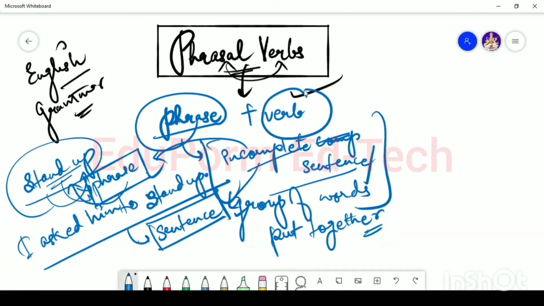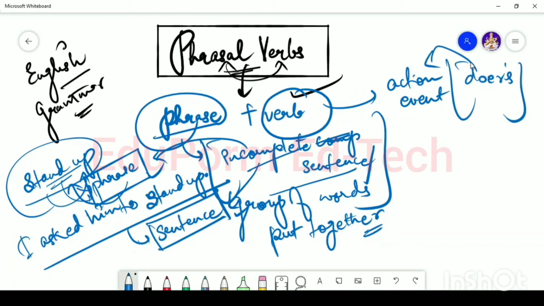Now the second thing is verb. Verb means an action or an event. Verb tells us about the doer. Doer means who is performing that action or who is participating in one such event. For example, when I said I asked him to stand up, that means him is the doer.